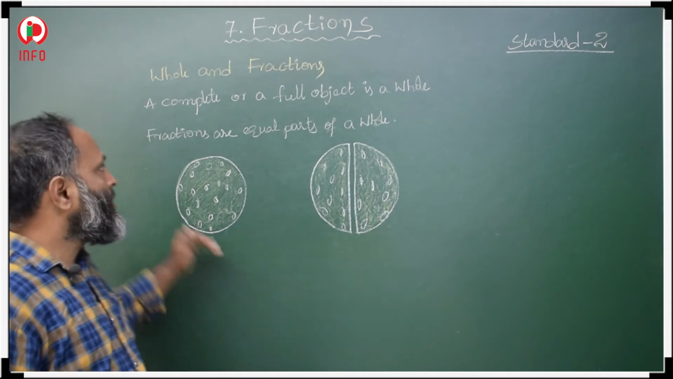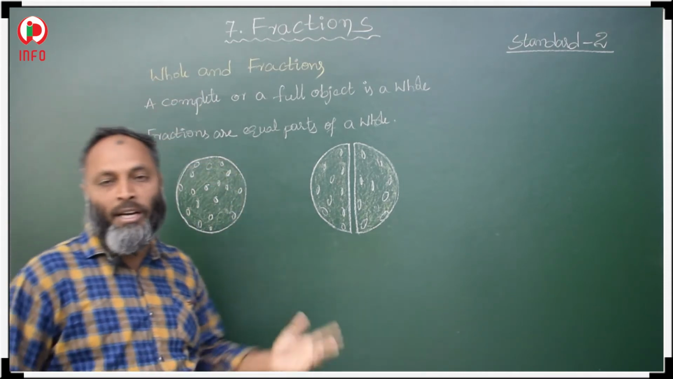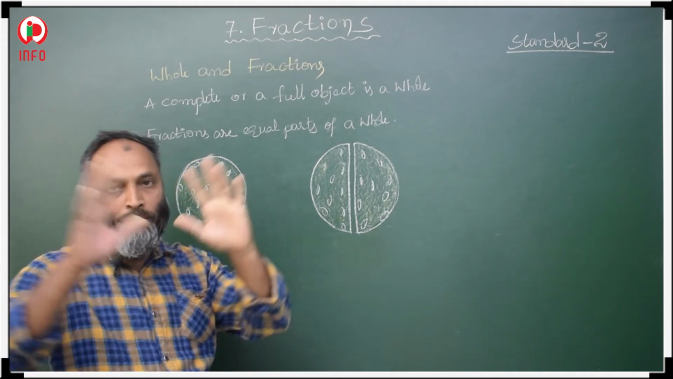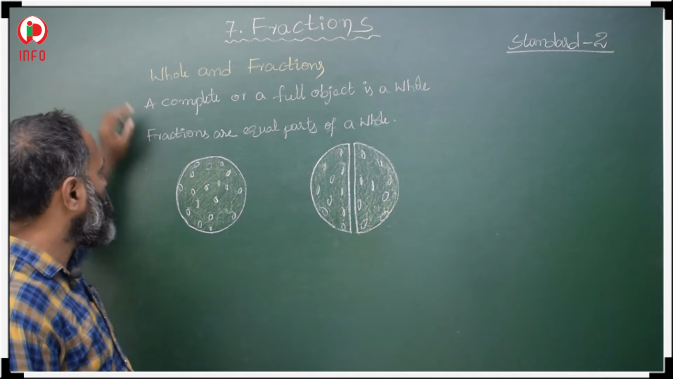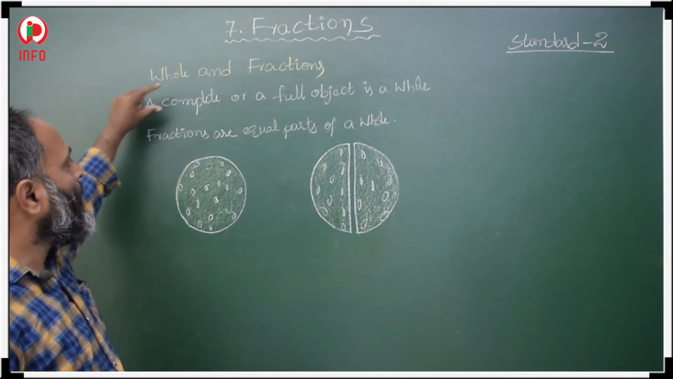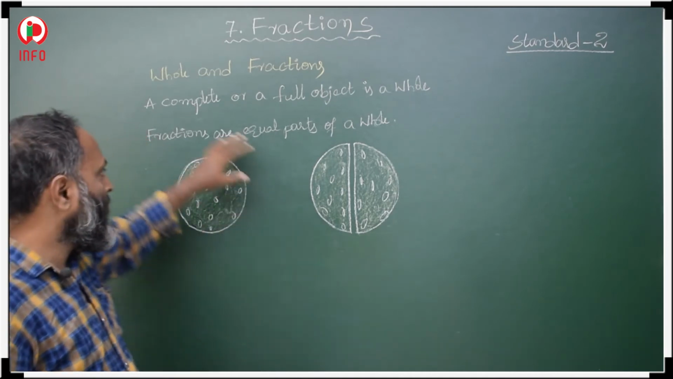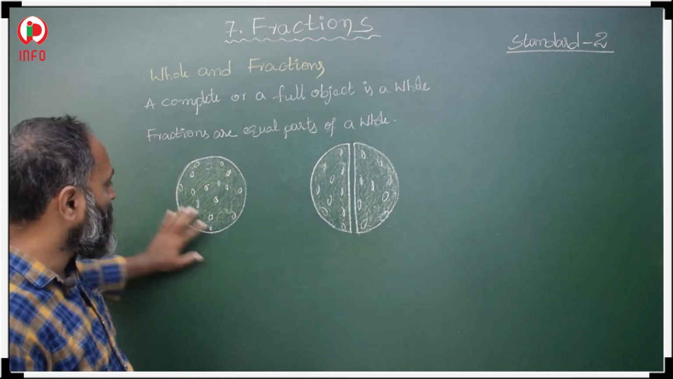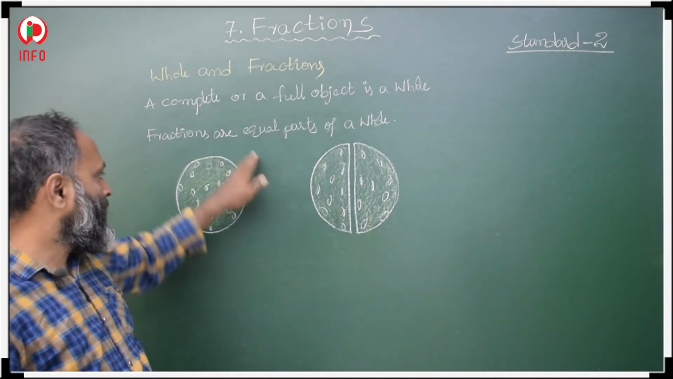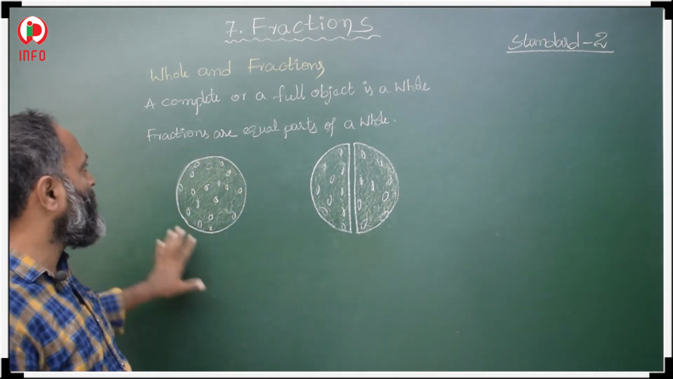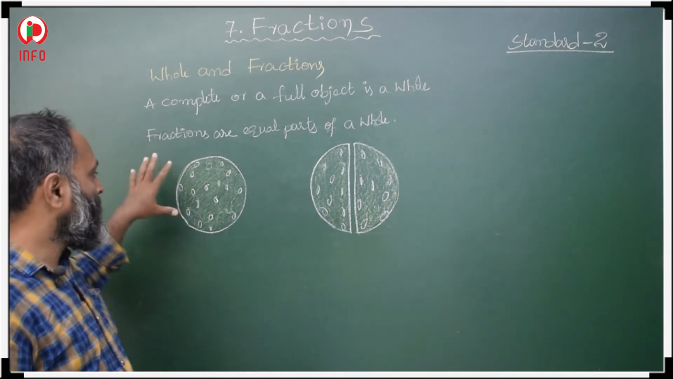See here, students, whole and fraction. What is a whole and what is a fraction? Whole means complete. Here is the definition for whole: a complete or full object is a whole. So this is a pizza. This is a complete pizza. Whole means a complete object, whatever it is. So this is a whole.